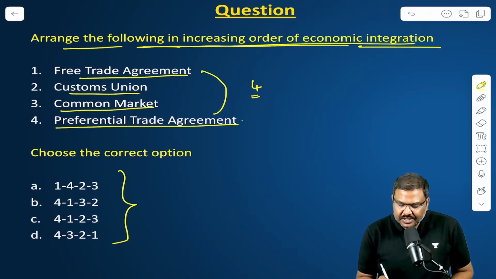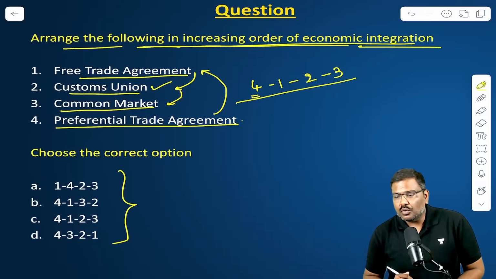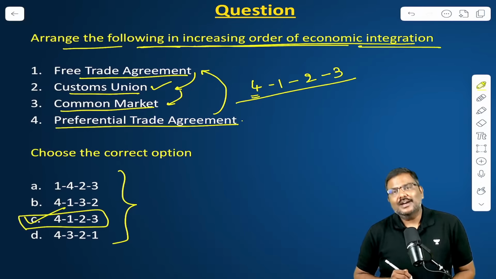After preferential trade agreement, there will be free trade agreement. So 4, after that 1. After that, there will be customs union, that will be 2. And after that, there will be common market, that will be 3. 4, 1, 2, 3. Most of you have given the correct answer. Absolutely right. Option C is the right one.